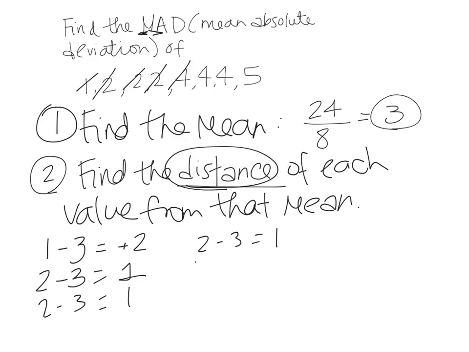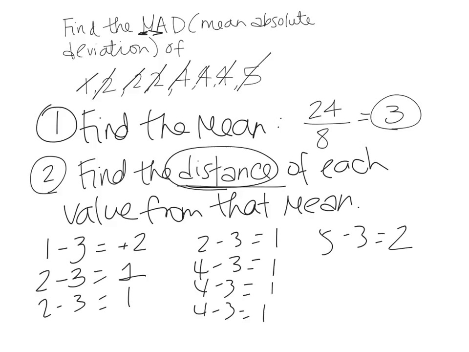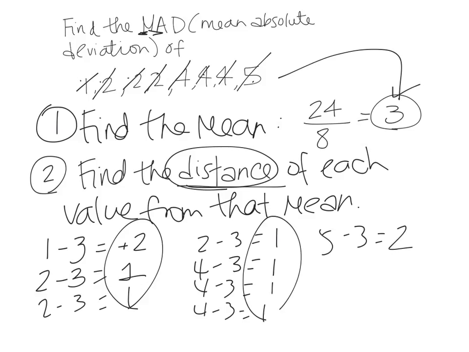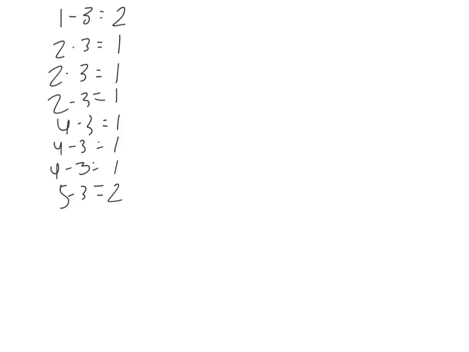Then we do 4 minus 3, 1. Then another 4 minus 3, 1. Then another 4 minus 3, 1. Then a 5 minus 3, which is 2. So we're taking each value, each data point, and we're subtracting it by the mean. Okay? So we have all these numbers right here. Alright, so I just rewrote it all. This is the absolute value of the mean subtracted by the value.